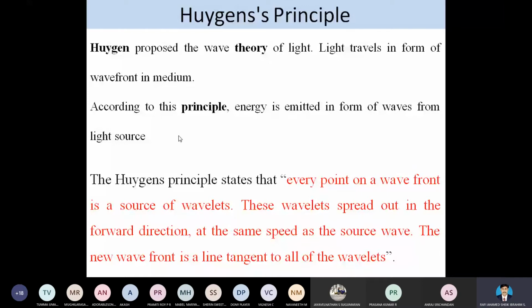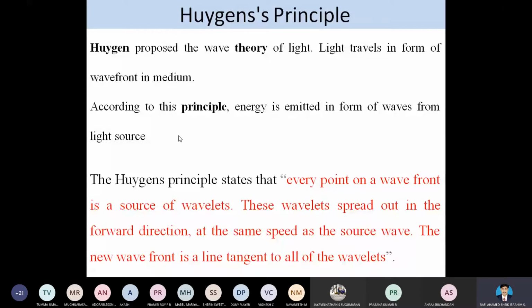We can consider a vacuum medium to penetrate the light radiation, or we can consider a transparent medium to pass the light radiation. So according to the author, he defined that all points of a wavefront of light in a vacuum or transparent medium is a source of secondary wavelets that expand in every direction at a rate depending on their velocities. So this is the principle.